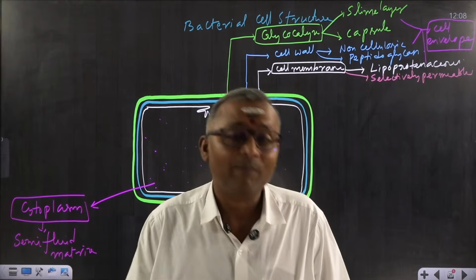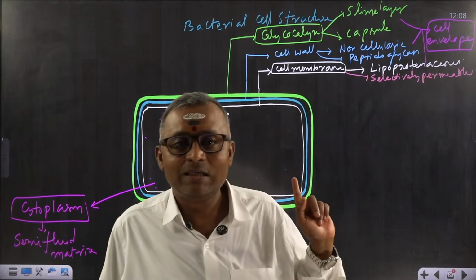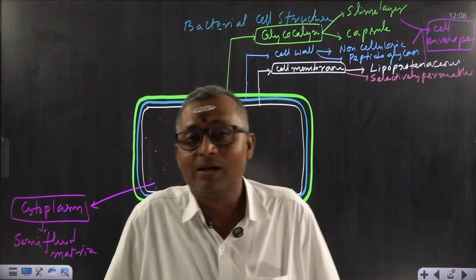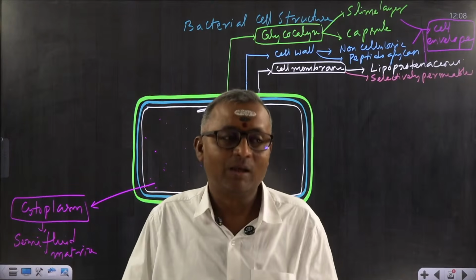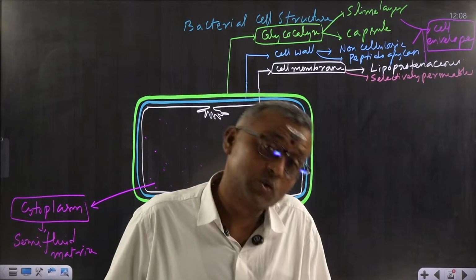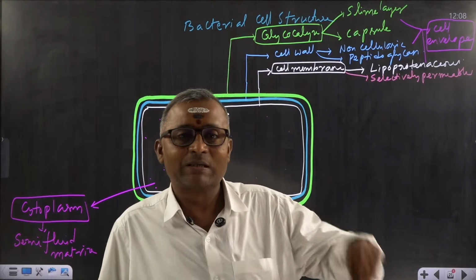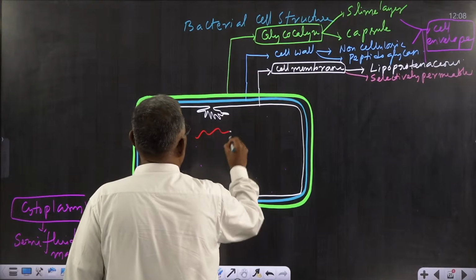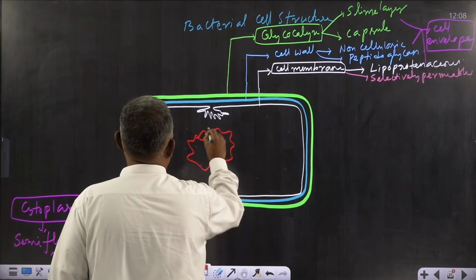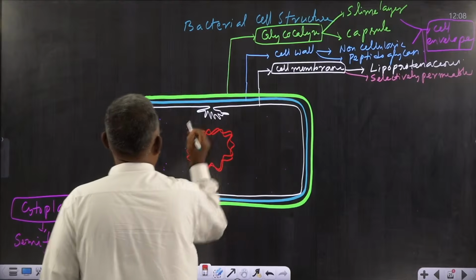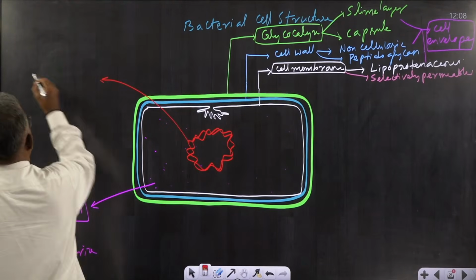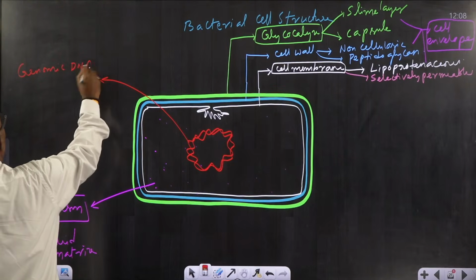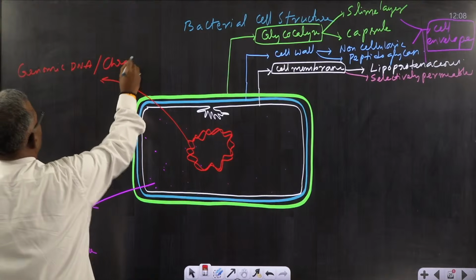Or simply to say, here the genetic material is a double-stranded DNA. What is it? Double-stranded DNA. This DNA or genetic material, you can also call it chromosomal DNA, which is present directly in the cytoplasm. Look at here. Now, this is genomic DNA or chromosomal DNA.